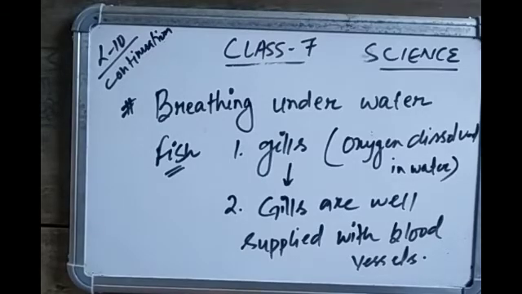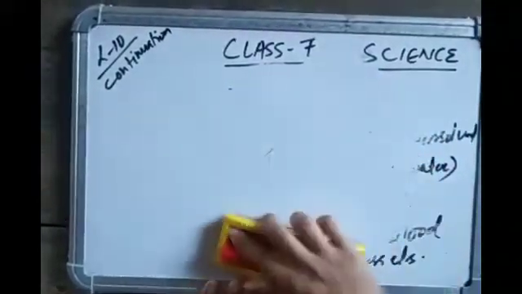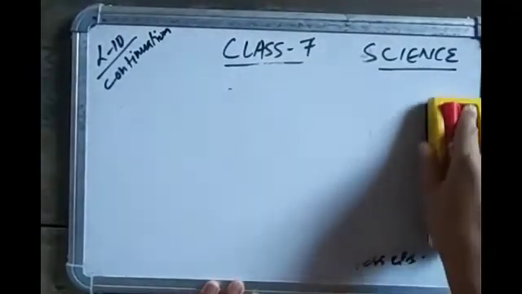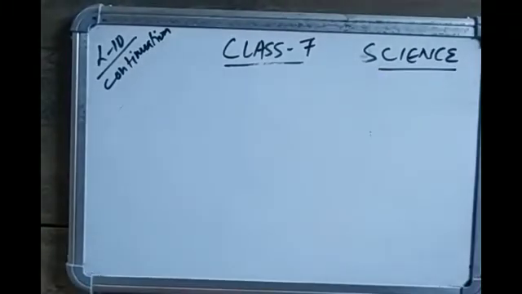So the last topic is: do plants also respire? All living organisms need energy to survive, so in order to get energy, respiration is necessary. Plants also carry out respiration along with photosynthesis. Photosynthesis is food production, and in order to get energy from that food, respiration is required. Like other living organisms, plants also respire.